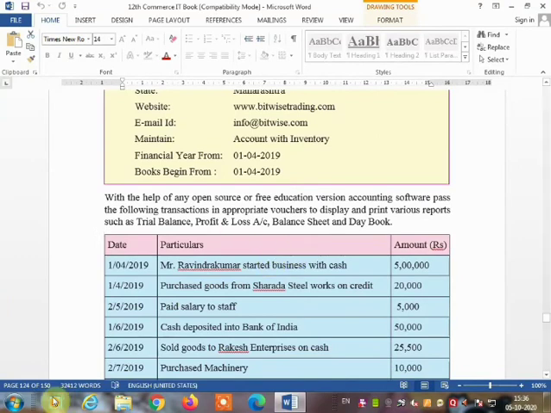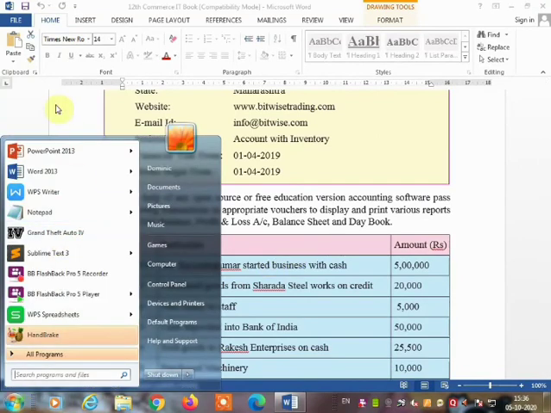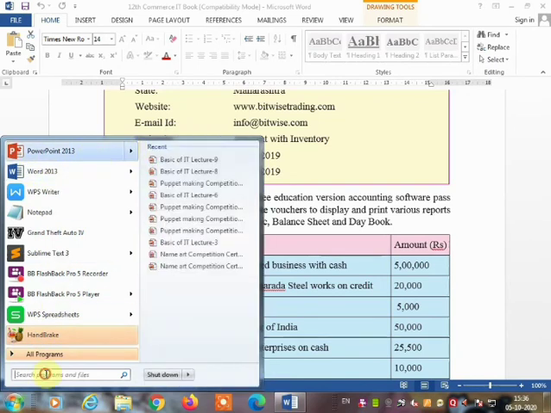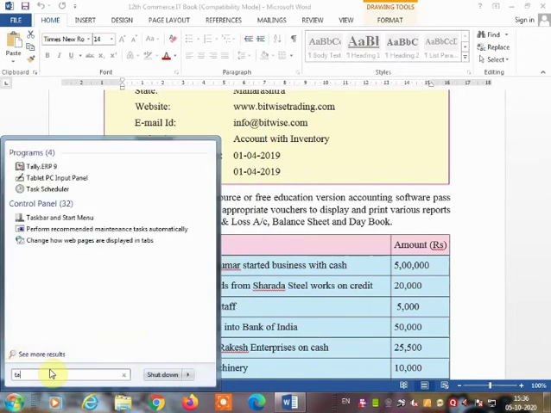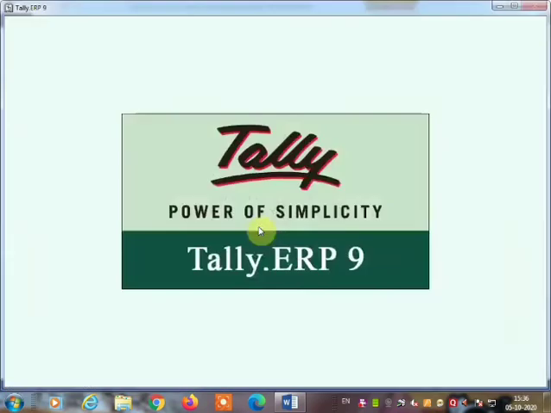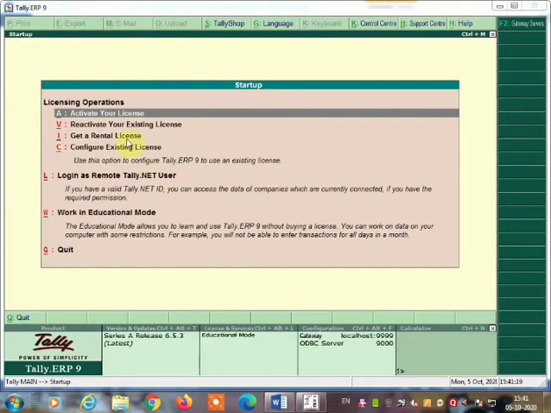So we are going to start Tally now. Go to your computer, if Tally is there in your computer. Otherwise, in the mobile, the TOM software I asked you to download from the Play Store, you are going to use to solve this program. Okay, so Tally ERP 9. Open Tally ERP 9. Once you have started Tally, you have to go to work in education mode,